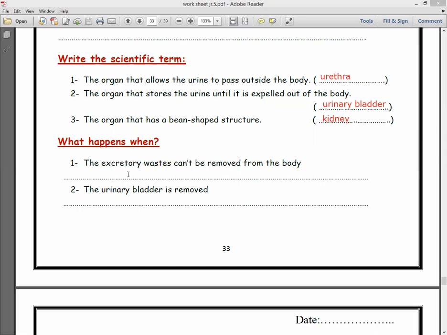What happens when the excretory wastes can't be removed from the body?